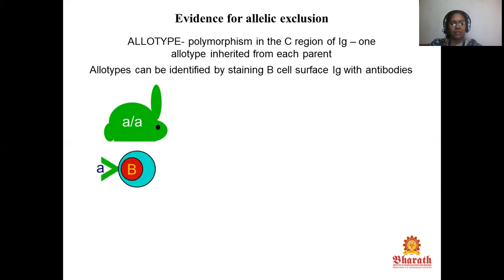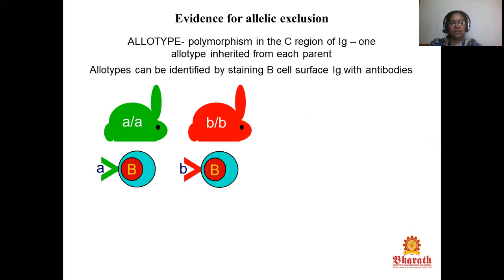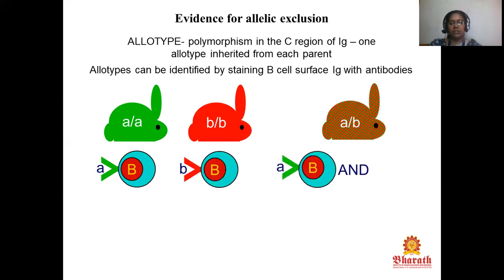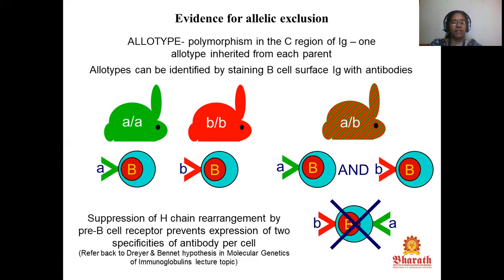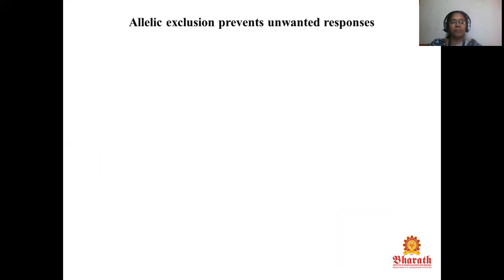Look at this diagram, with green for a and red for b. The combination a or b is possible, but expressing both is not possible. The suppression of H chain rearrangement by the pre-B cell receptor prevents expression of two specificities of antibody per cell. Allelic exclusion prevents unwanted responses.